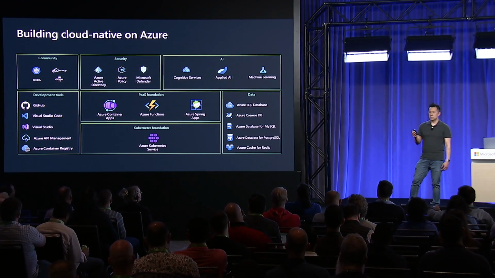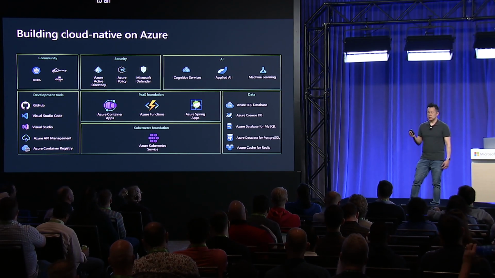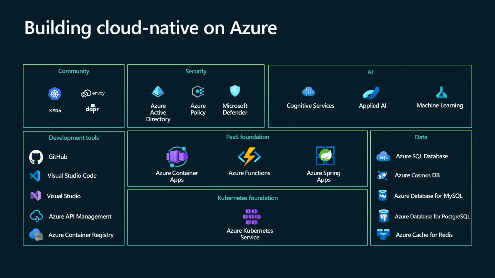Azure is a rich set of services for building cloud-native applications. When we deploy cloud-native applications, we often think of Kubernetes. In Azure, we can use Azure Kubernetes or AKS. But as developers, we often want to work at a higher abstraction. Azure services like Azure Container Apps, Azure Functions, and Azure Spring Apps allow us to focus more on our code and less on our infrastructure. And of course, our applications can take full advantage of the entire Azure ecosystem, including databases and a lot of the new AI capabilities that I'm sure you've been hearing a lot about.